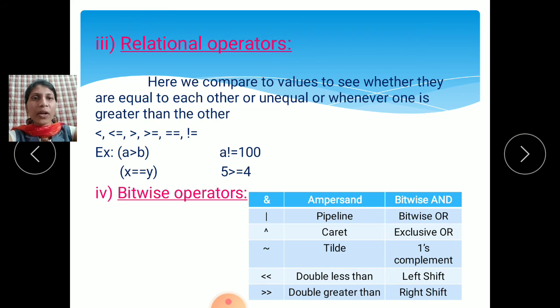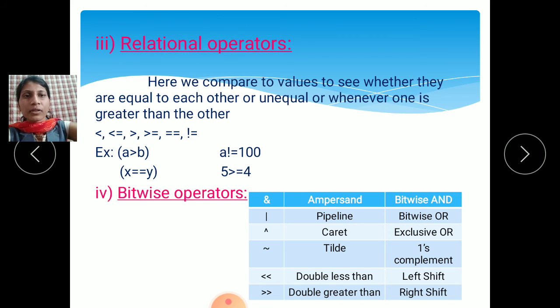Then the third type of binary operator is relational operators. What do we mean by relational operators? Here we compare two values to see whether they are equal or unequal, or whether one is greater than the other. Either the first value is greater or the second value is greater, otherwise both values are equal or both values are not equal. This we will see now.